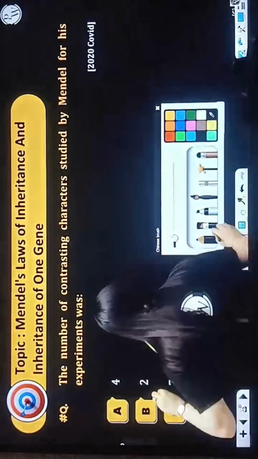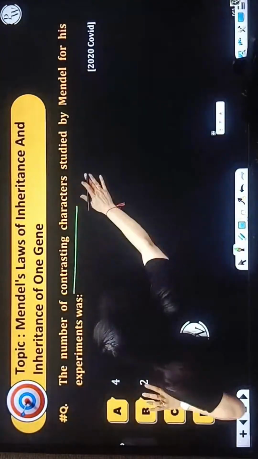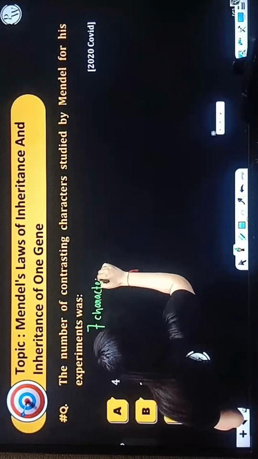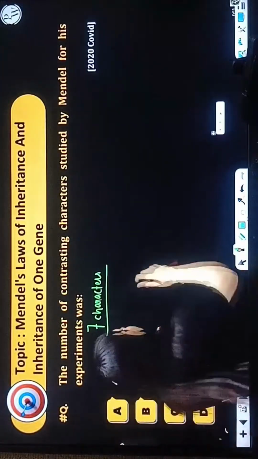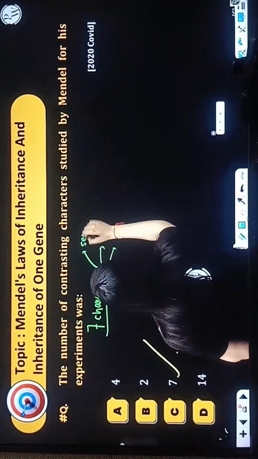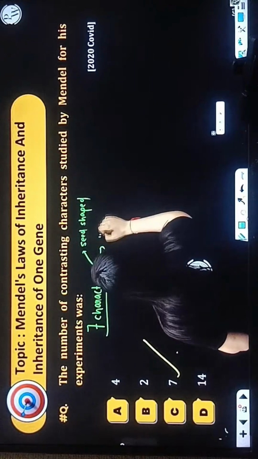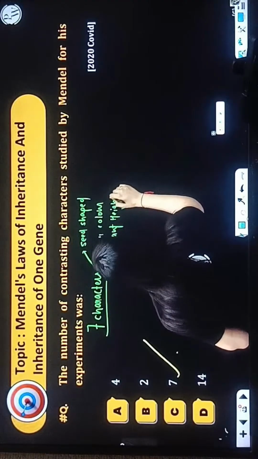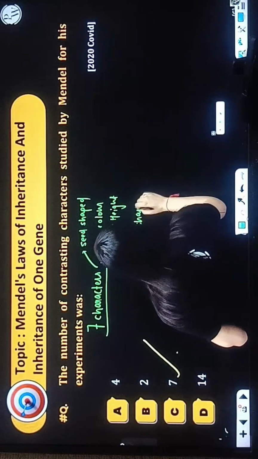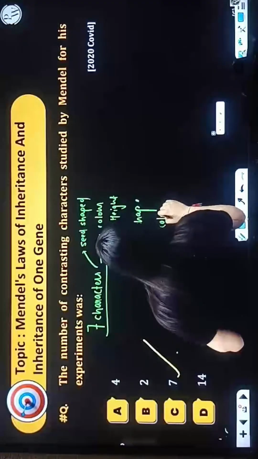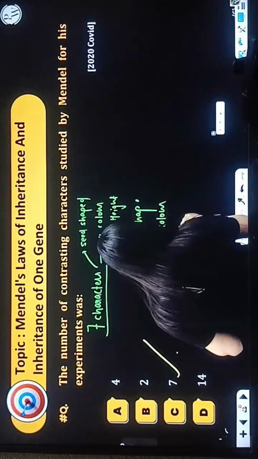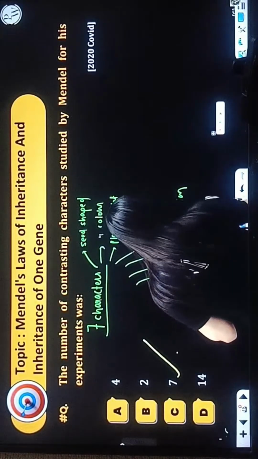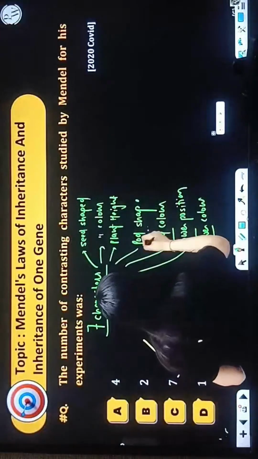So let's see this bit of characters and trait. Contrasting characters they are asking. Number of characters selected was 7. What we studied there: seed shape, seed color, plant height, pod shape, pod color, flower position, flower color. These were the characters that they studied. So how many characters are there? 1, 2, 3, 4, 5, 6, and 7.